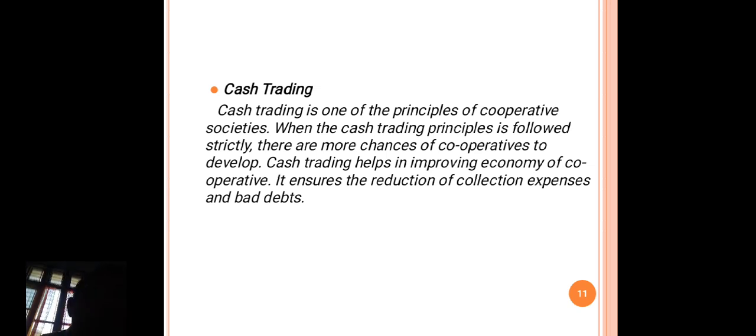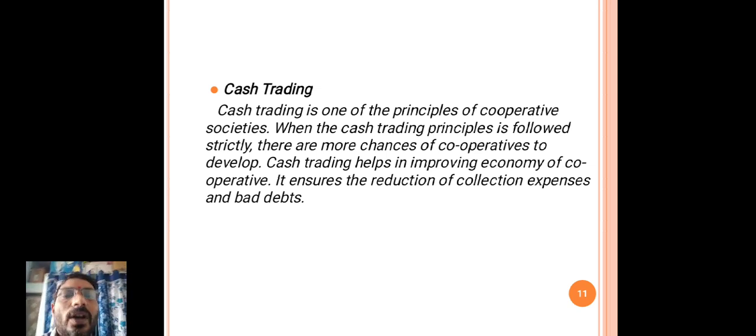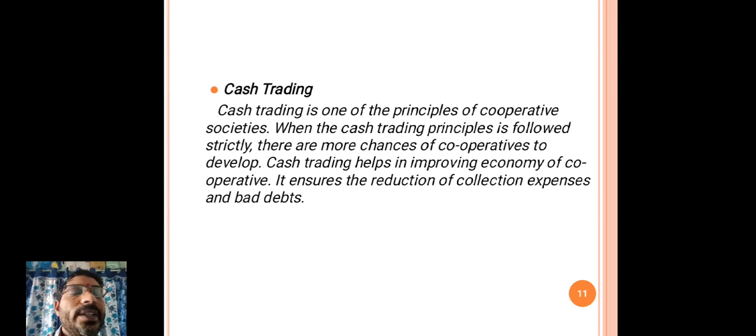The main characteristic of a cooperative society is cash trading. Cash trading is one of the principles of cooperative societies. When the cash trading principle is followed strictly, there are more chances of cooperatives to develop.